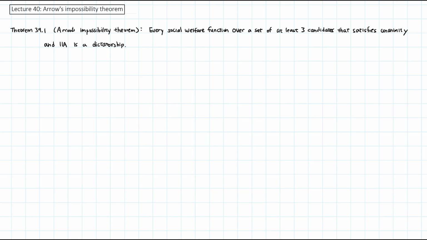Hello! We started our discussion on voting mechanisms last time. We talked about the social welfare function, which takes the preferences of all voters and combines them into one preference for the society. The trouble with this is that any such function with good properties also has a bad property. And that was Arrow's impossibility theorem.